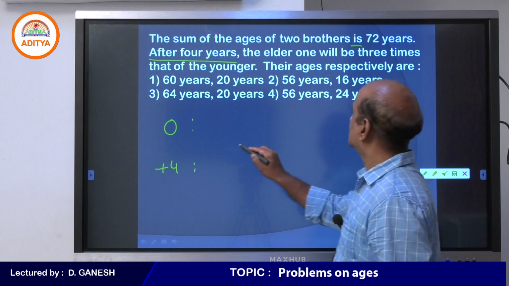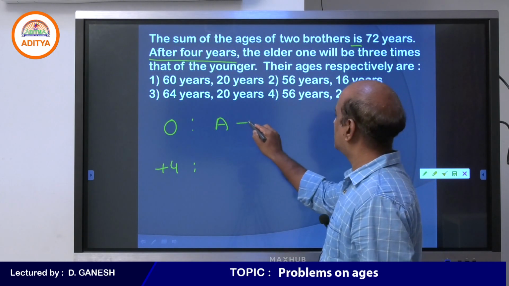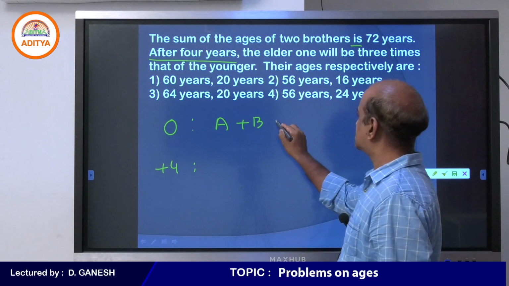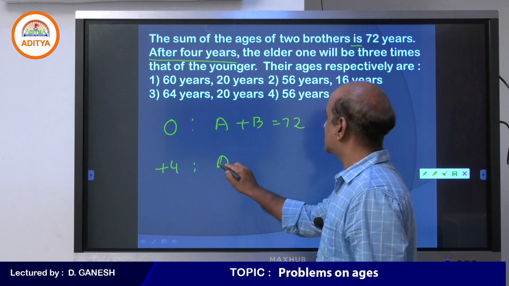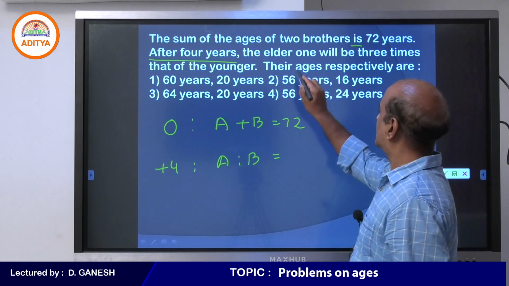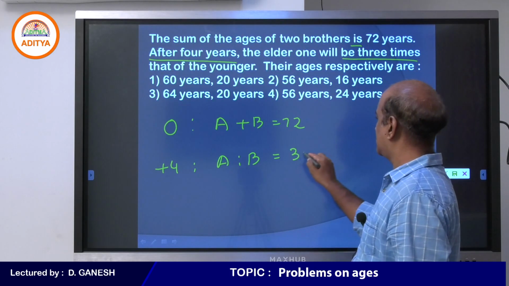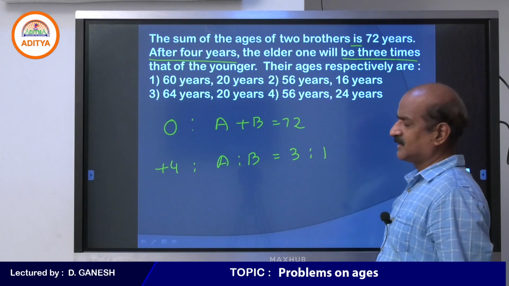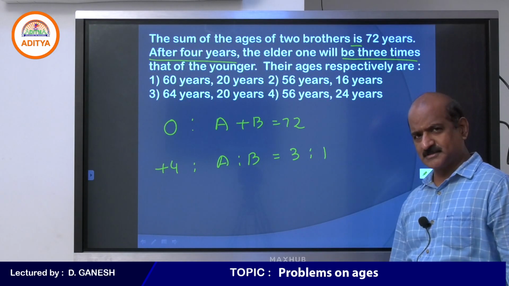The sum of the ages of two brothers is 72. So A plus B is equal to 72. And after 4 years, let us assume that the elder is A and the younger is B. The elder one will be 3 times, so the ratio is 3:1.